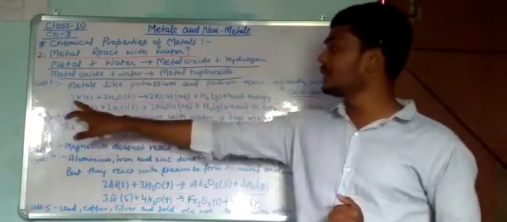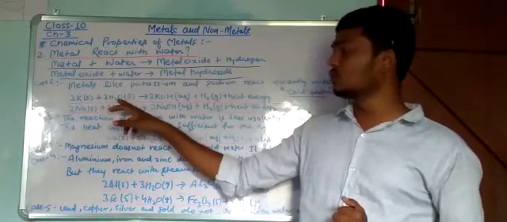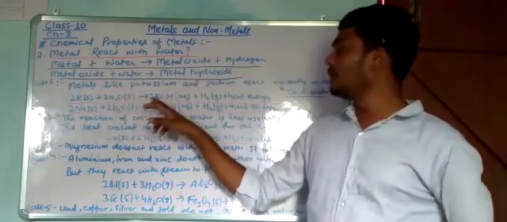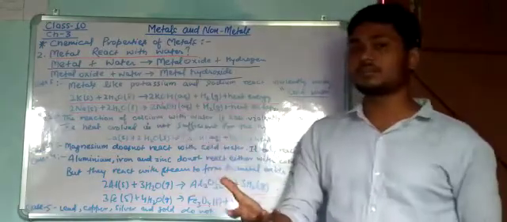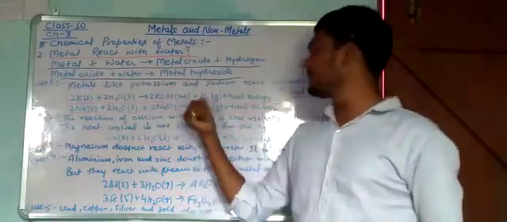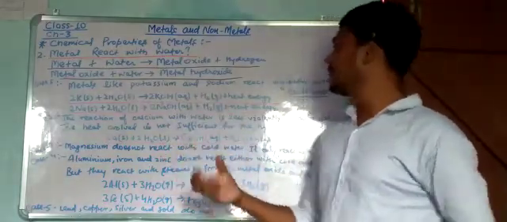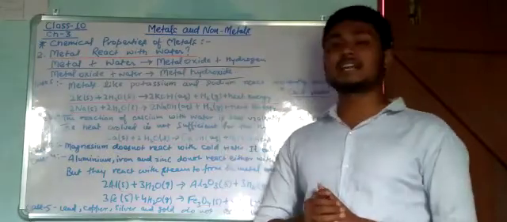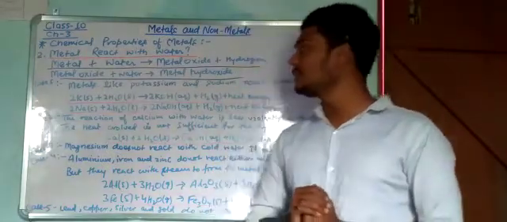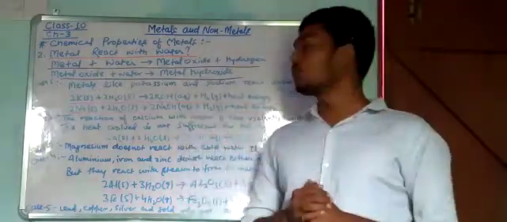Let us see: 2K, solid potassium, reacts with 2 moles of H2O liquid, it forms 2KOH, which is aqueous in nature, plus H2, hydrogen gas, and it also gives a large amount of heat energy. That's why we say that potassium and sodium react violently with cold water.